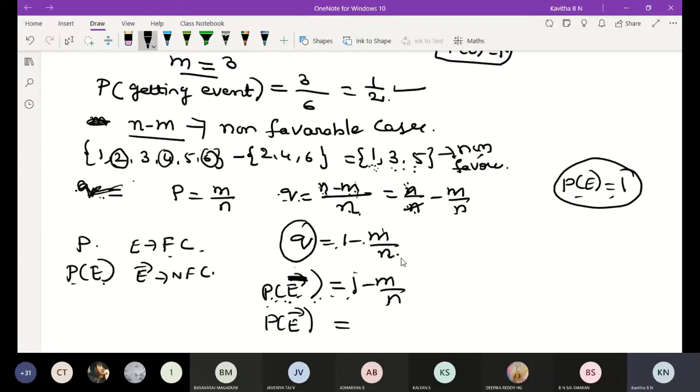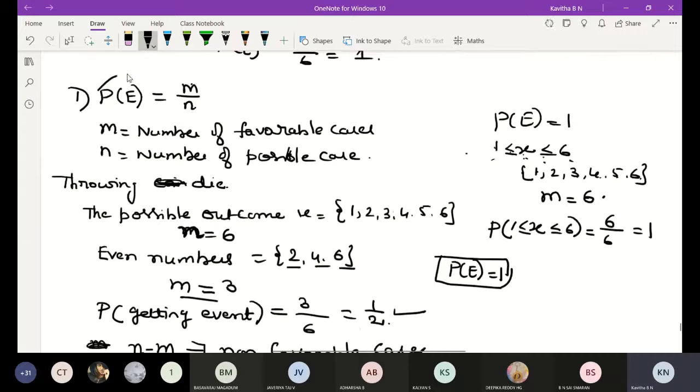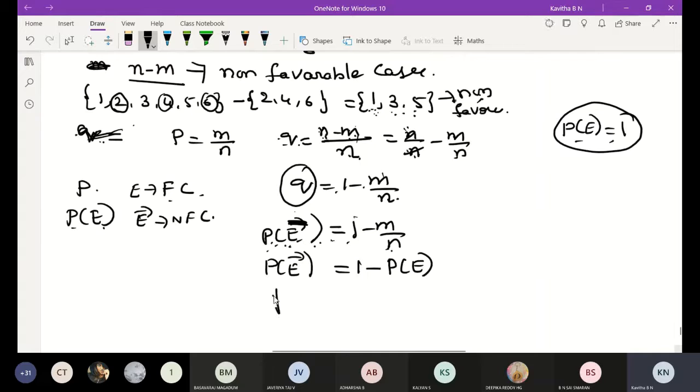So in place of 1, write probability of E; otherwise write 1 as it is. 1 minus m by n: m by n is nothing but probability of E. Probability of E is m by n.